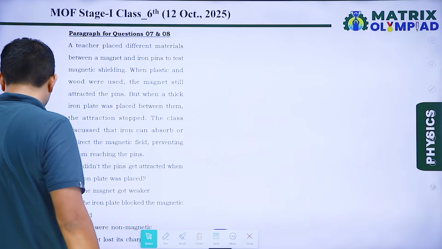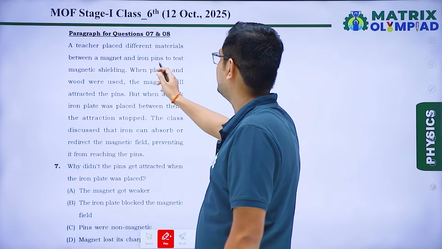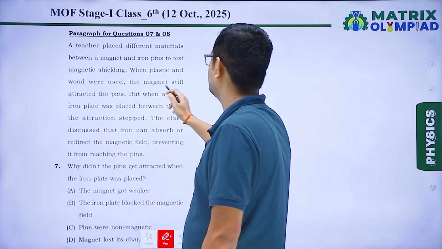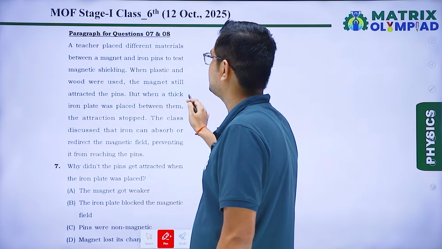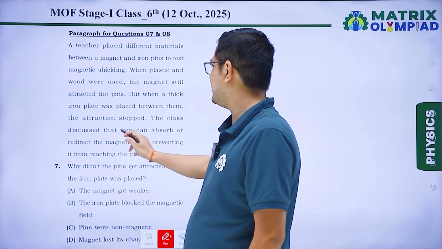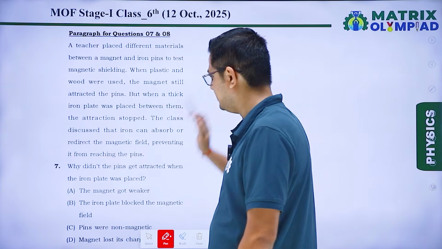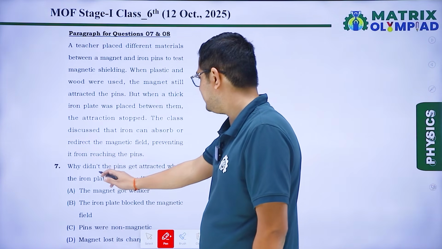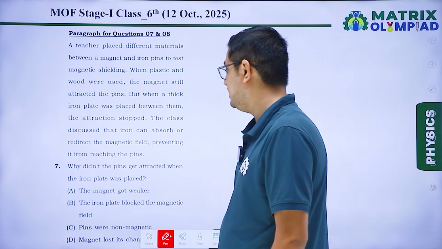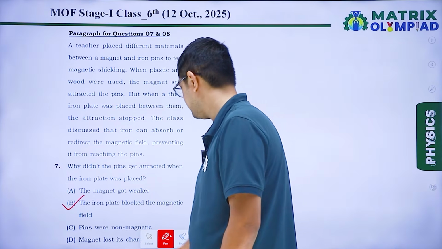Next question, based on paragraph. Okay, a teacher placed different material between a magnet and iron pins to test magnetic shielding. When plastic and wood were used, the magnet still attracted the pins, but when a thick iron plate was placed between them, the attraction stopped. The class discussed that the iron can absorb or redirect the magnetic field, preventing it from reaching the pins. Okay, so question is asked, why did the pins not get attracted when the iron plate was placed? Because iron plate will block the magnetic field. So option B is our correct answer.